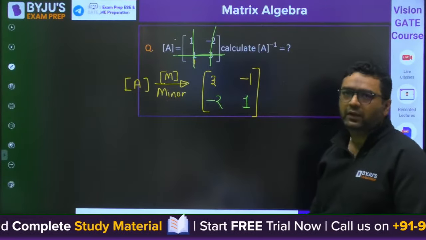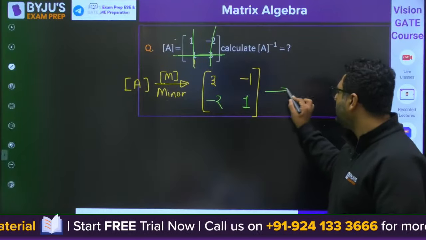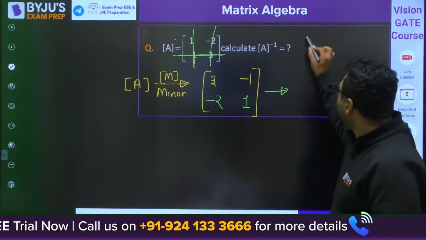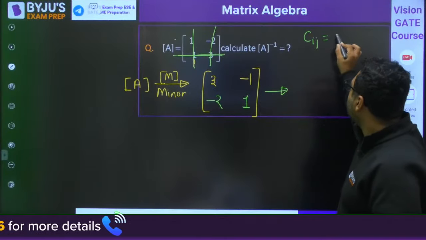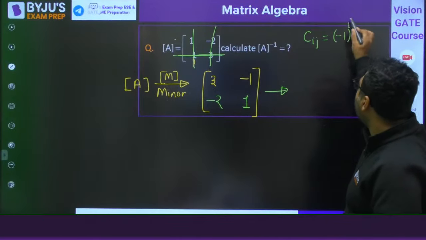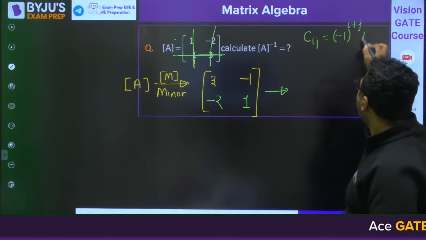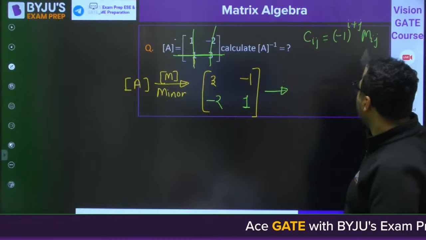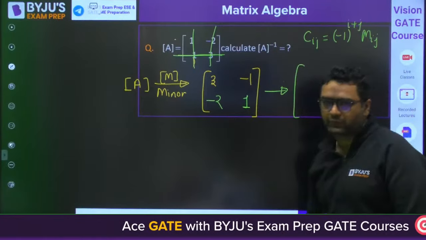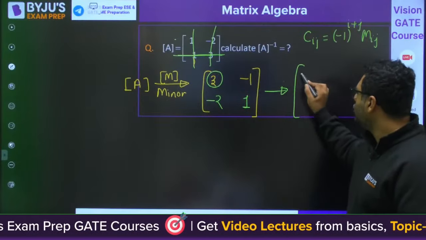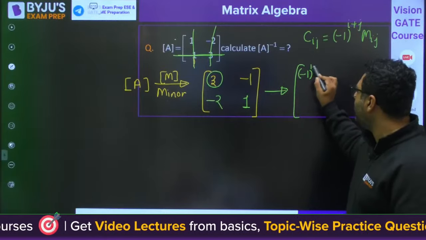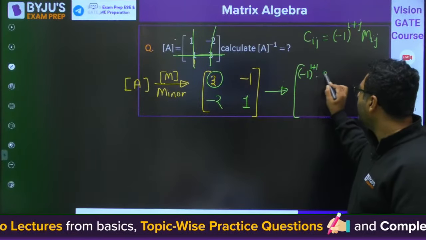Then if you want to make the cofactor of this, for cofactor, Cij is equal to -1 to the power i plus j of Mij. This position is first row, first column, so you say -1 to the power 1 plus 1 into 3.